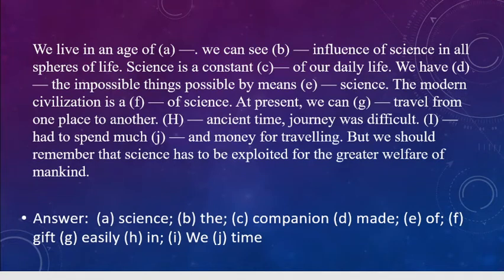So as I said, yes, we live in an age of science, and we can see the influence of science in all spheres of life. And science is a constant companion of our daily life. I say constant part, but here it is given companion, so it's the same thing. So science is a constant companion or part of our daily life. We have made impossible things possible by means of science, so it could be the preposition of. The modern civilization is a gift of science. I say blessings, so that could be also.